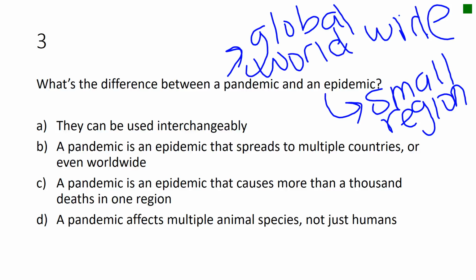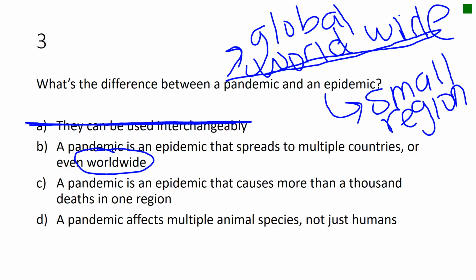So question A, they can be used interchangeably. No, the fact that we say there's a difference between the two means you can't use them interchangeably. A pandemic is an epidemic that spreads to multiple countries or even worldwide. So here we've got our keyword worldwide. We know that a pandemic is in fact worldwide, so the correct answer is B.